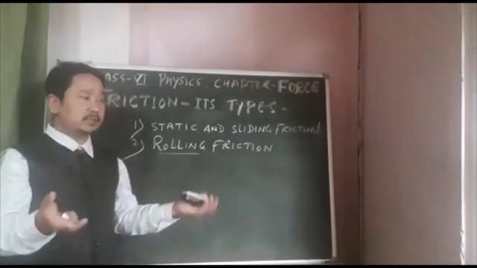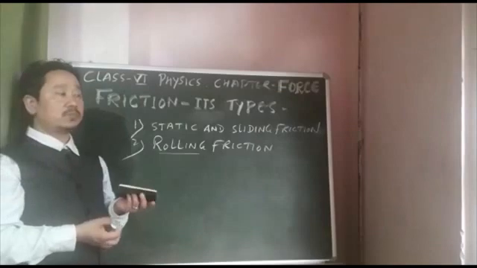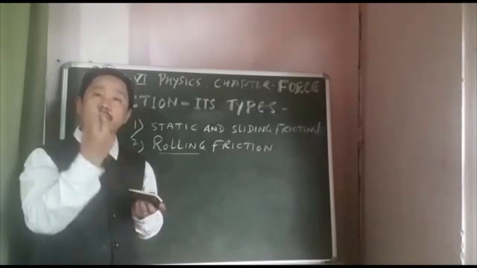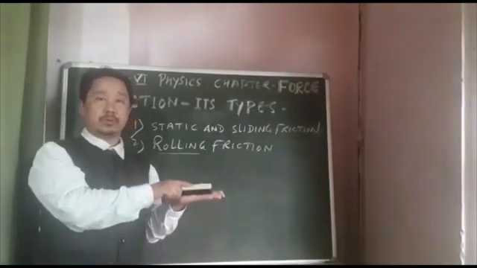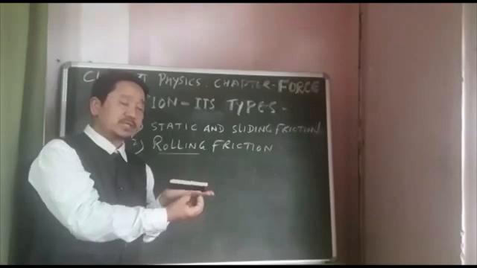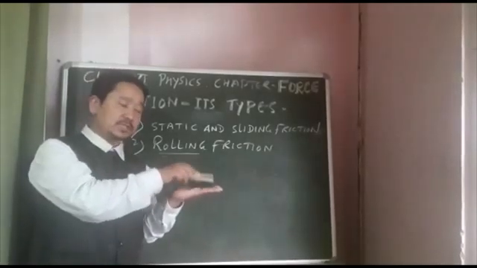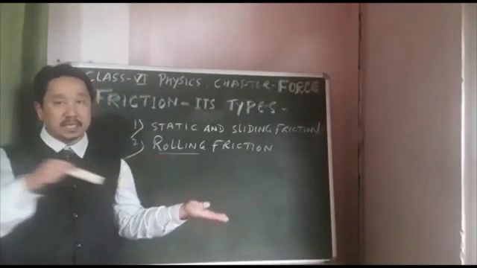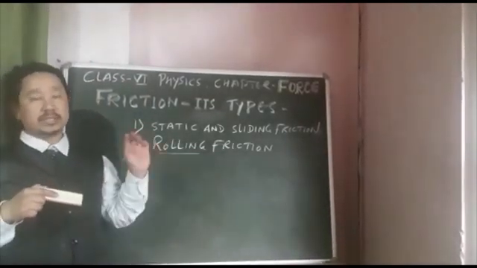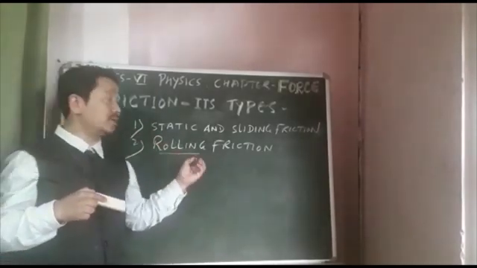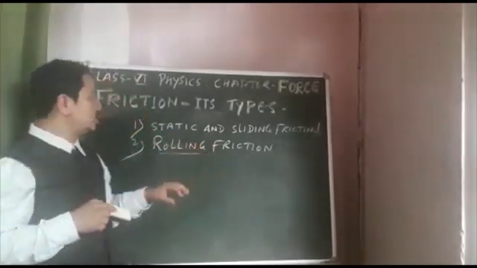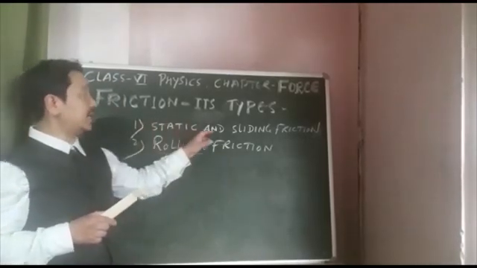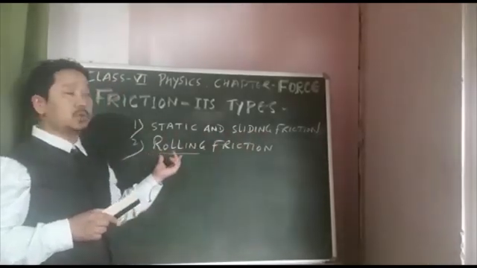We have seen big heavy objects provided with bearings or wheels on the lower surface, so that when you apply a little force, it can be easily pulled or pushed. There the rolling friction formed is very little. So these are the two types of frictional force we have: static and sliding friction, and rolling friction.